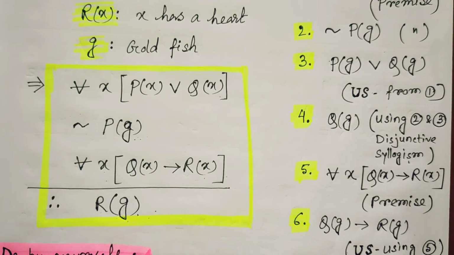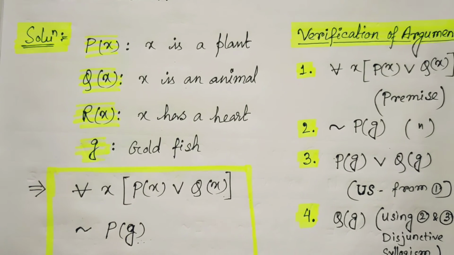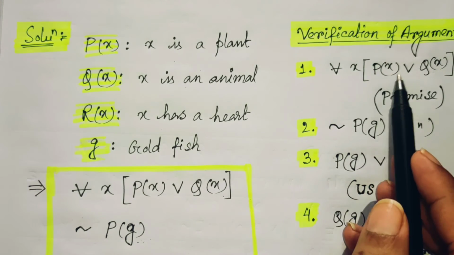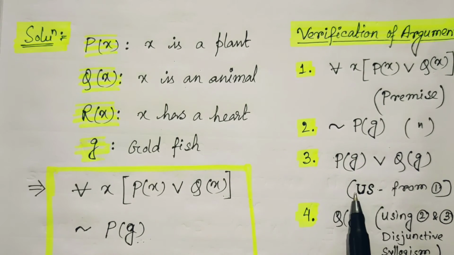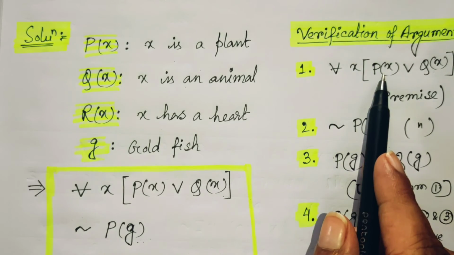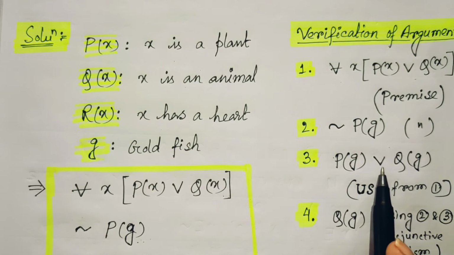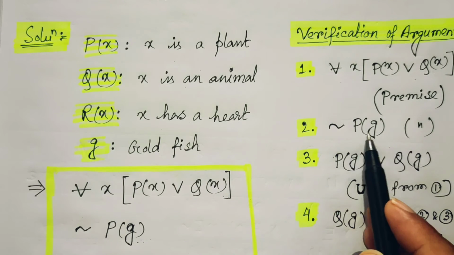So, now how to validate this argument? For that we start with the first premise, for all x Px or Qx. From this premise, if we use the universal specification, then for G, the goldfish, we can write Pg or Qg. Now, the another premise is given, not Pg.